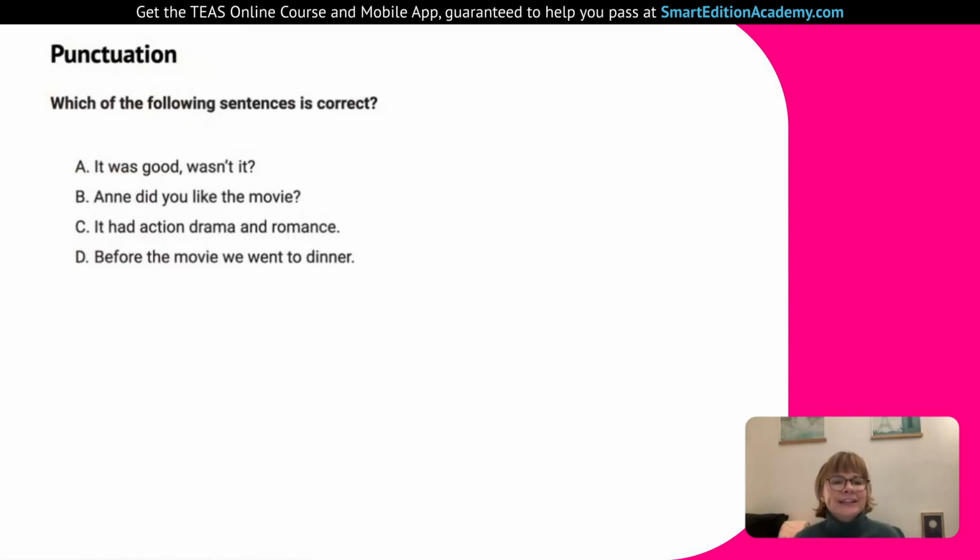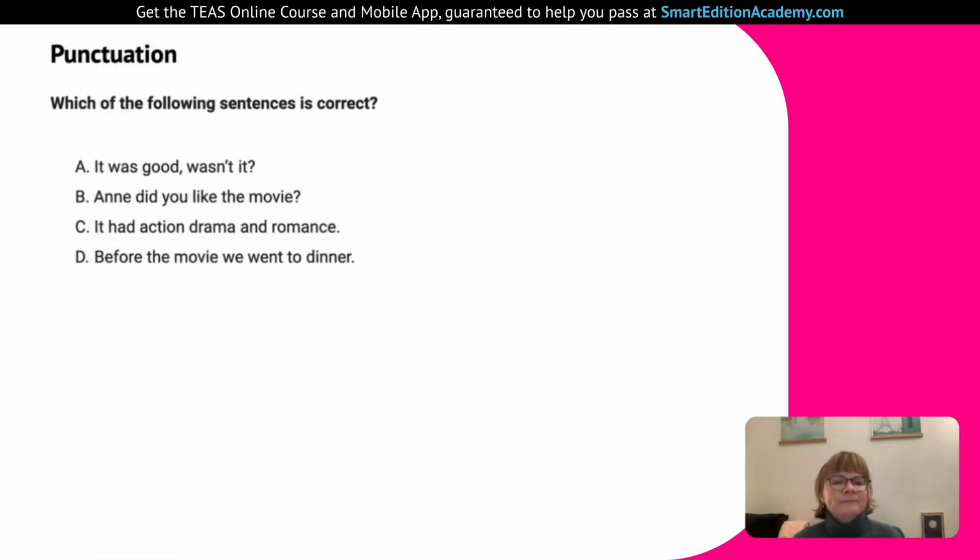So punctuation, again, which of the following sentences is correct? So I always have to double check, because sometimes you have a question, which is correct, which is incorrect. Always read the question carefully. I always have to double check that myself. So we're looking for something good here, something correct.